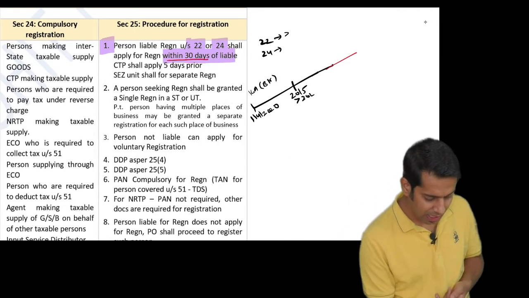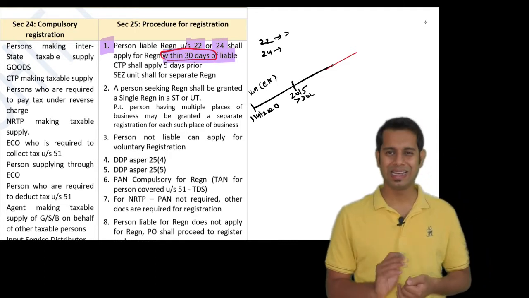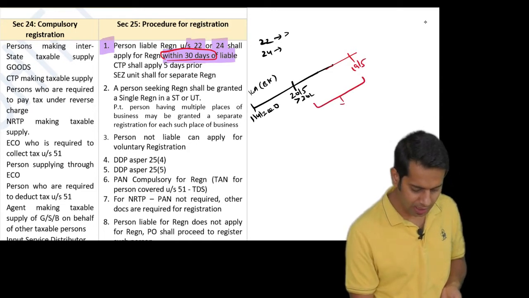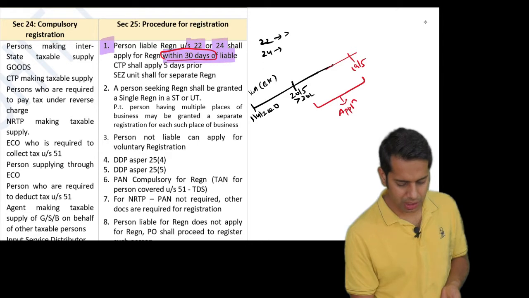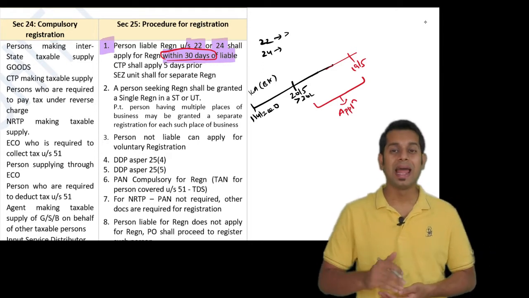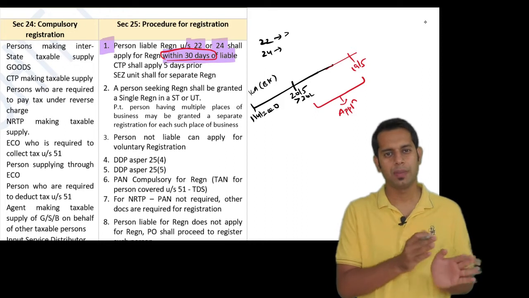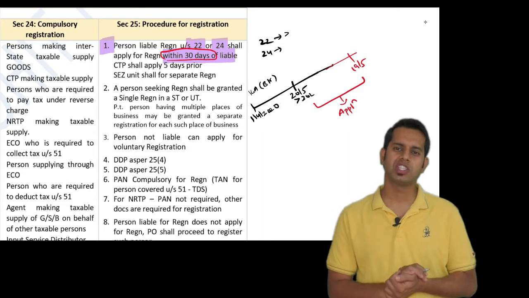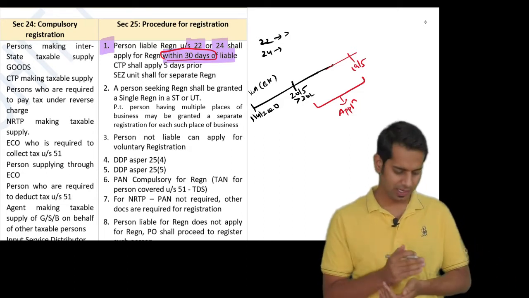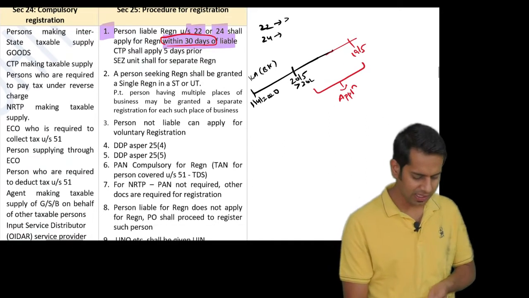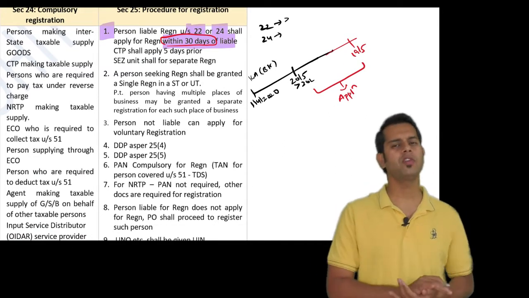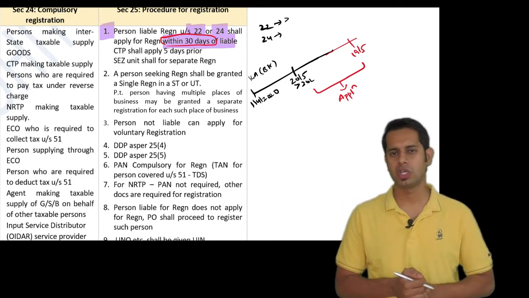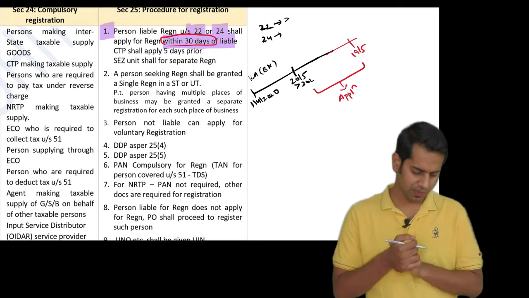Now, what is this point telling? You will have to apply for registration within 30 days. So as per Section 25 subsection 1, I will have to make an application for registration because I am liable for registration. Why am I liable for registration? Because my turnover has crossed the limit for registration. Now I will have to make an application for registration within 30 days from 20th of May. If I apply for registration within this period of time, then it will be said that I have complied with the provisions of Section 25.